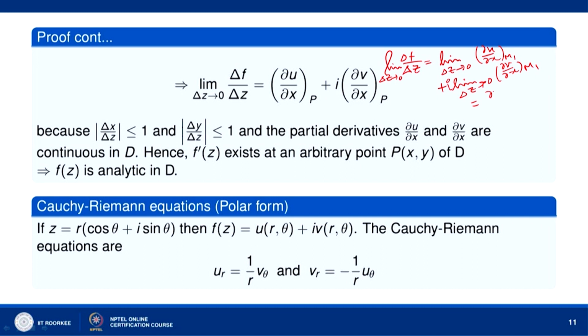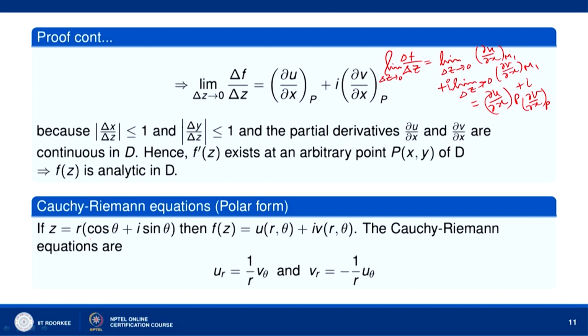So, they will tend to partial derivatives of u at the point P plus partial derivative of v with respect to x at the point P. The other derivatives will tend to the corresponding derivatives at the point P and will cancel. This happens because of the fact that mod of delta x over delta z is less than or equal to 1, mod of delta y over delta z is less than or equal to 1, and the continuity of the partial derivatives u x and v x. So, what will happen then? f prime z exists at an arbitrary point P of D, and therefore, f z is analytic in D.